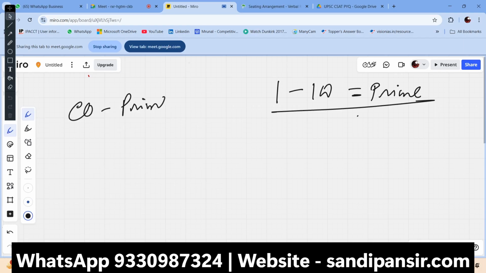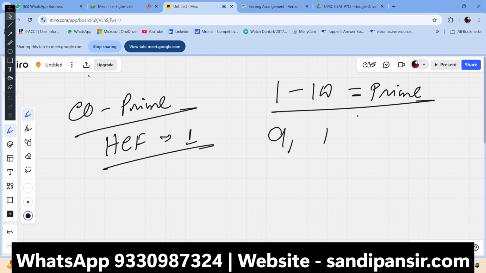Co-prime is a very simple concept: their HCF should be 1. Suppose I give you a question with 9 and 13. These are co-prime because their HCF is 1. Any two numbers that have an HCF of 1 are considered co-prime numbers. Got it?